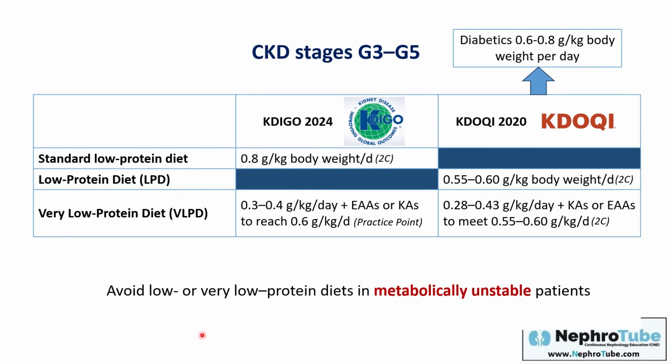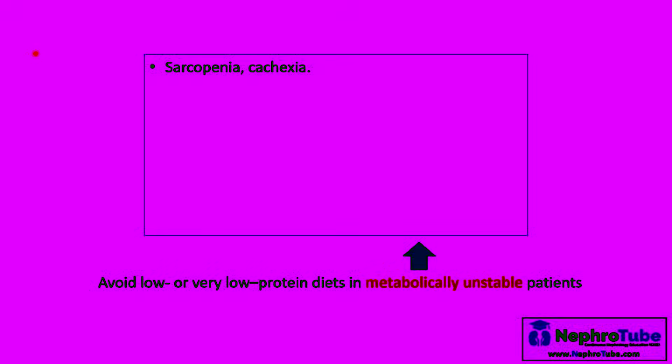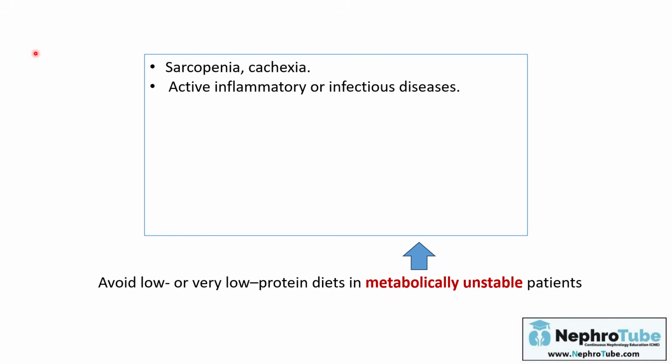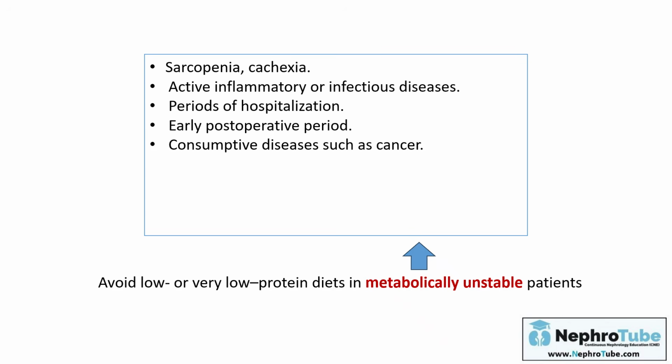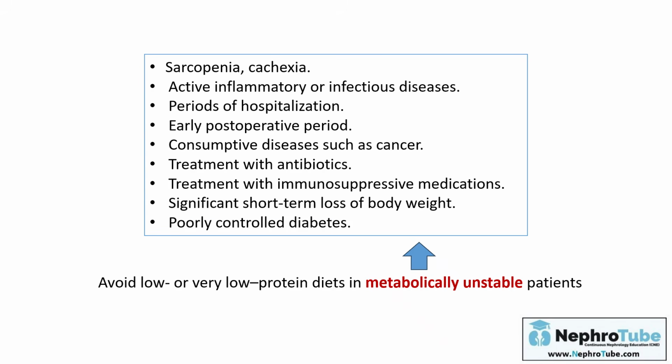As I mentioned, avoid low or very low protein diets in metabolically unstable patients. Examples of metabolically unstable patients: sarcopenic or cachectic patients, patients in an active inflammatory or infectious state, patients who are hospitalized, the early post-operative period, consumptive diseases such as cancer, patients who are on antibiotics, patients who are on immune suppressive medications, significant short-term loss of body weight, and finally poorly controlled diabetes.